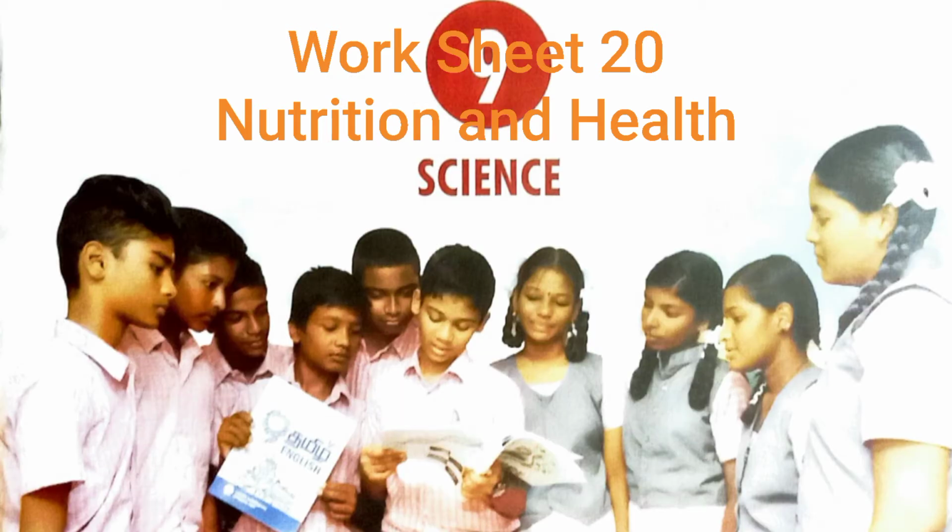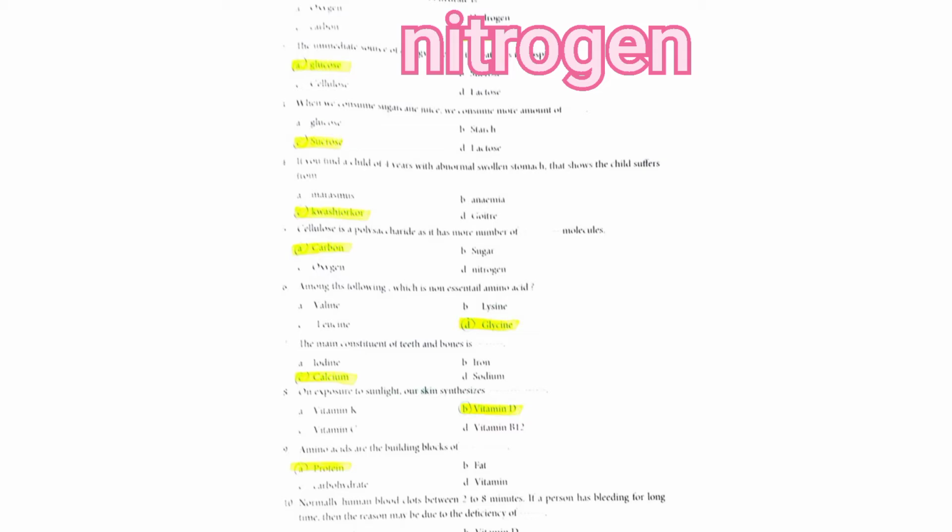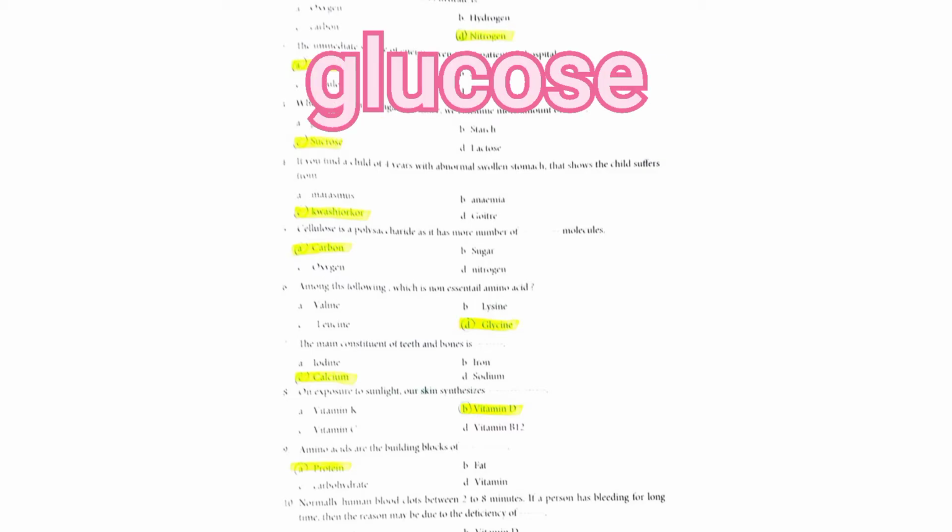Choose the correct answer. 1. The element that is absent in carbohydrate is A. Oxygen, B. Hydrogen, C. Carbon, D. Nitrogen. The correct answer is option D. Nitrogen. 2. The immediate source of energy given to the patients in hospital is A. Glucose, B. Sucrose, C. Cellulose, D. Lactose. The correct answer is option A.